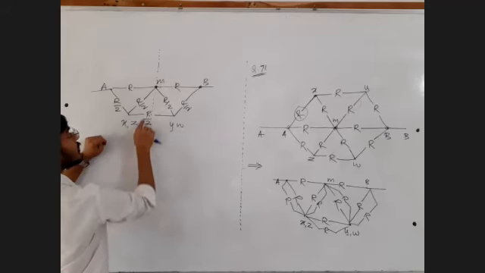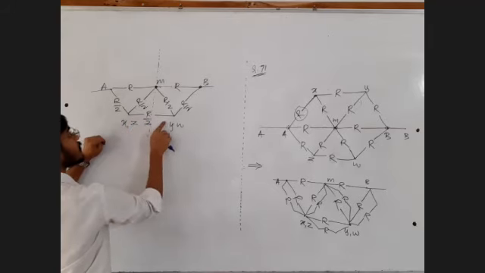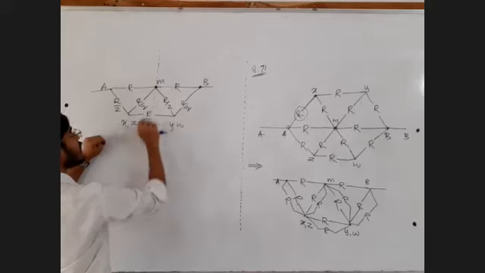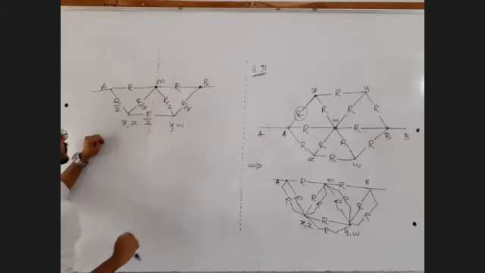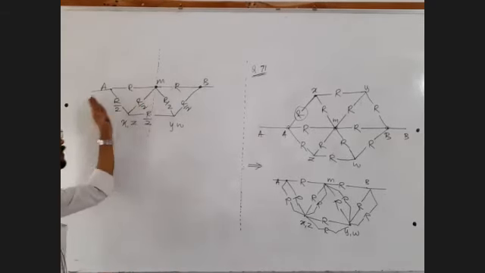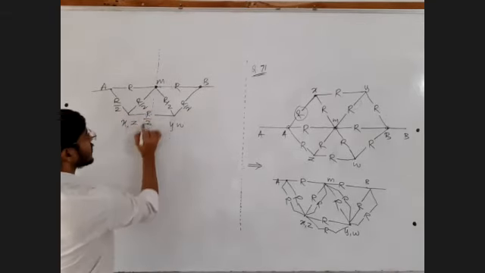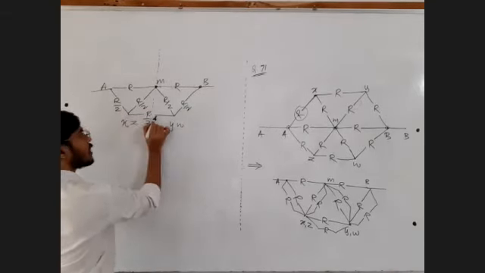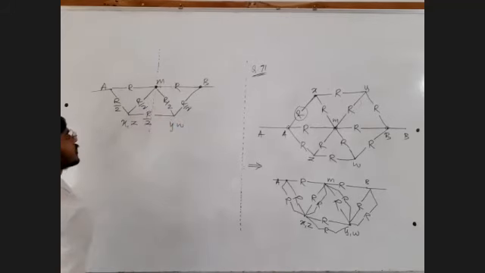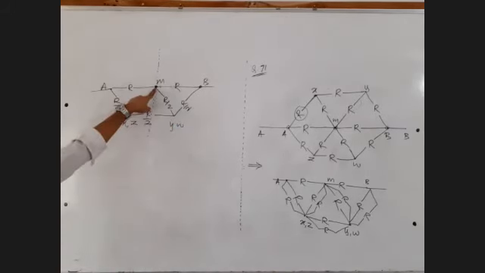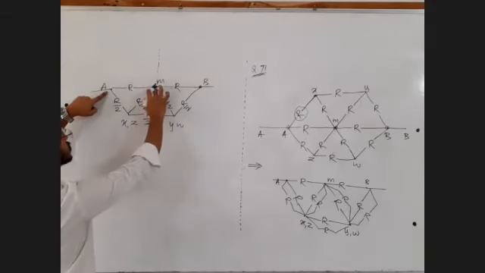You can divide this resistance R by 2 into the two resistances in parallel, R by 4, R by 4, R by 4, R by 4, R by 4, R by 4, that you can do, and you can detach this circuit. Means there exists a symmetry of left hand side and right hand side. Means perpendicular to line AB, there exists a symmetry if you divide this resistance R by 2 into R by 4 and R by 4. In this way you can divide the series resistance as well. If that exists, symmetrical detachment can be done. Just like attachment, you can do the detachment.